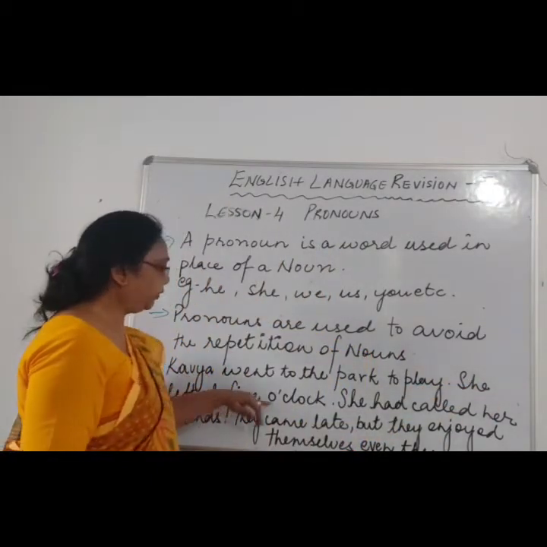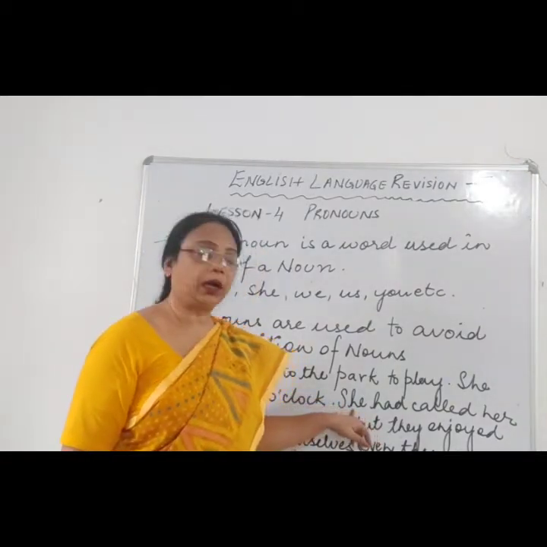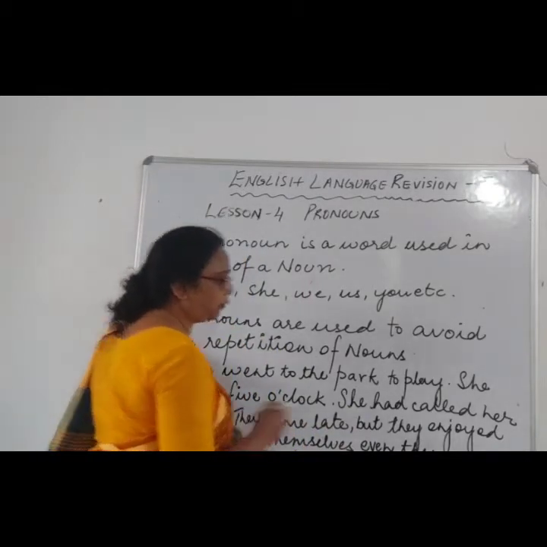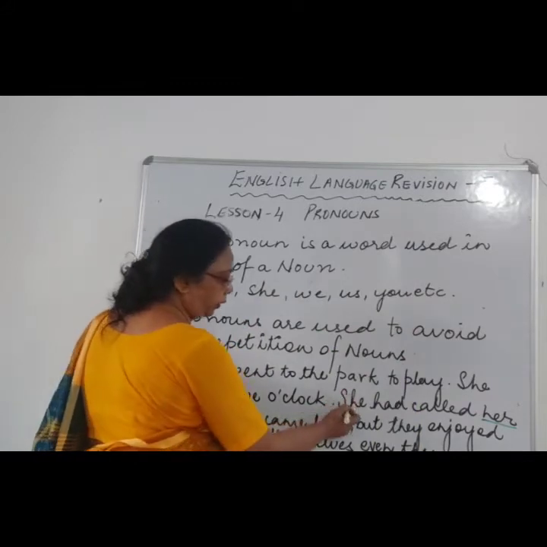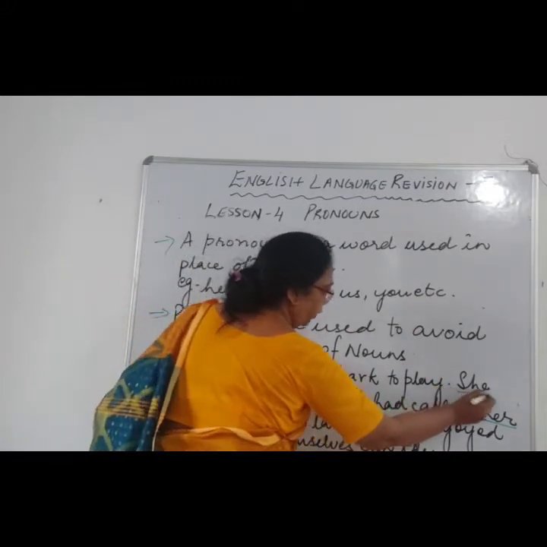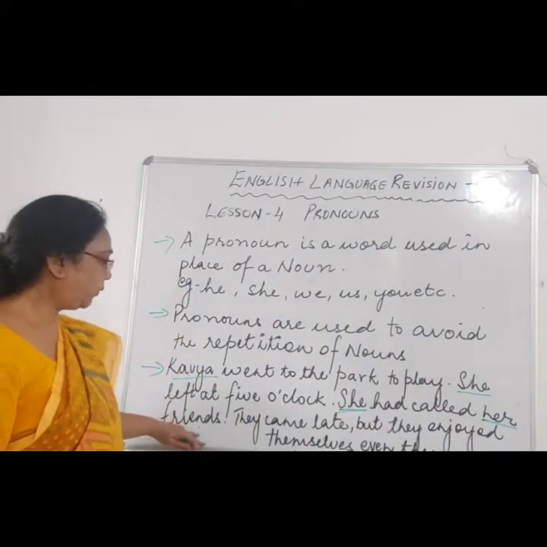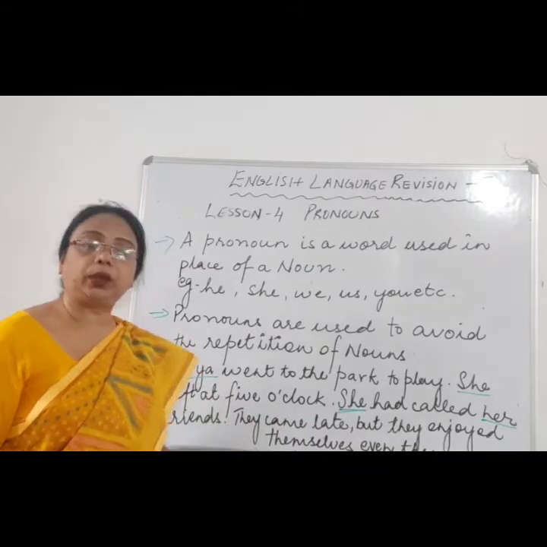She left at 5 o'clock. Again we are talking about whom? Kavya. She had called her friends. Now her friends is also a pronoun. It is related with she, with Kavya. Now her friends, they came late. Why have we used they over here?